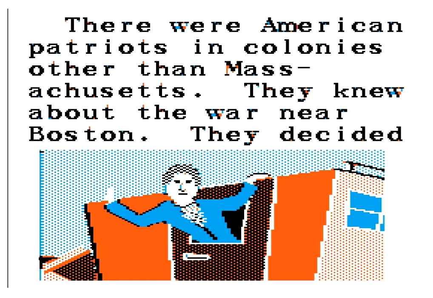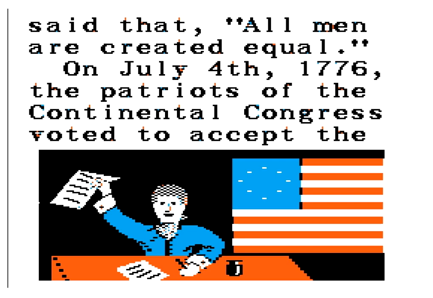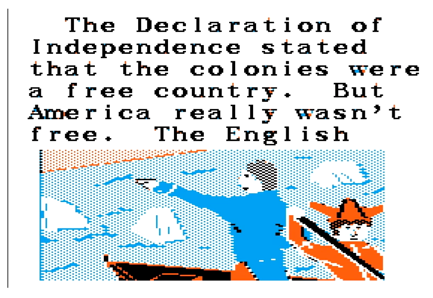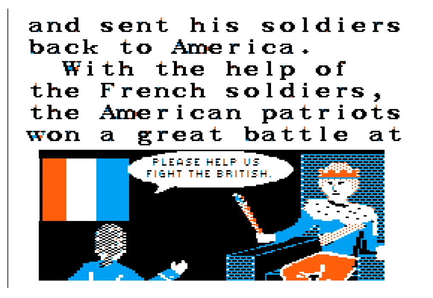Paul Revere, and there were American patriots in colonies other than Massachusetts. They knew about the war near Boston. They said that all men are created equal. On July 4th, 1776, the patriots of the Continental Congress voted to accept the Declaration of Independence, which stated that the colonies were a free country. America wasn't really free. The English and sent his soldiers back to America.